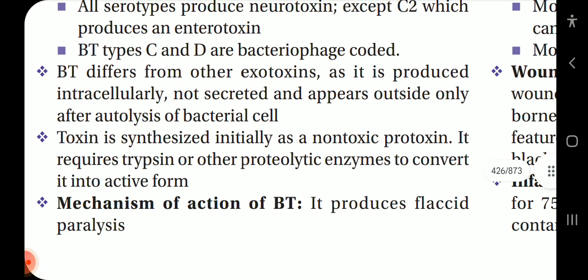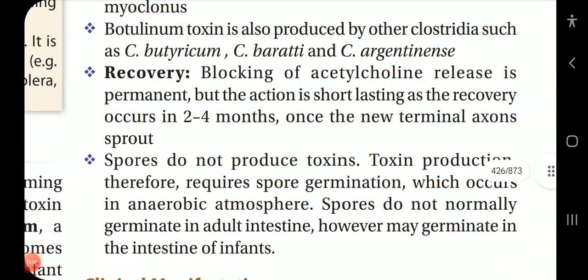Bt differs from other exotoxins as it is produced intracellularly, not secreted, and appears outside only after autolysis of the bacterial cell. Toxin is synthesized initially as a non-toxic protoxin. It requires trypsin or other proteolytic enzyme to convert into active form. Mechanism of action of Bt: it produces flaccid paralysis.